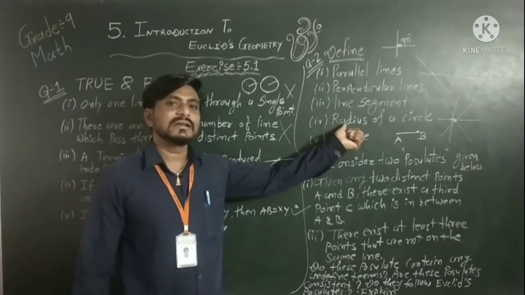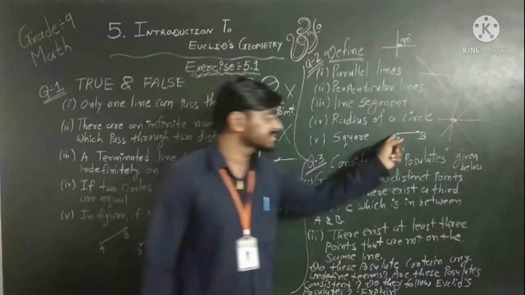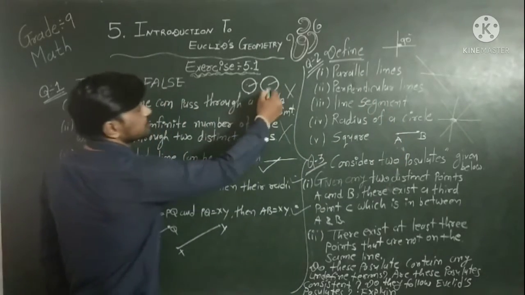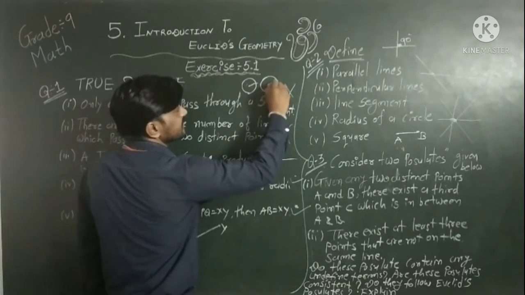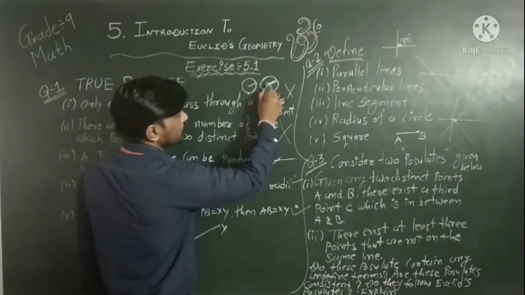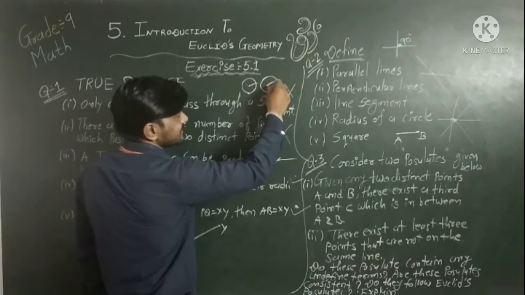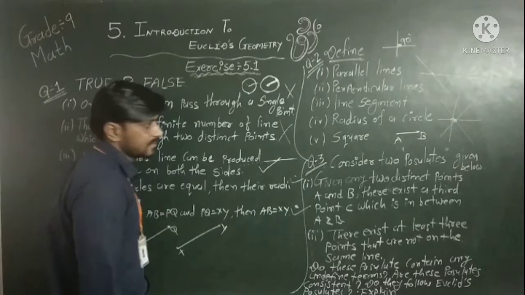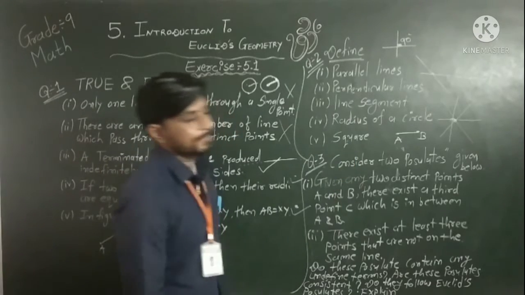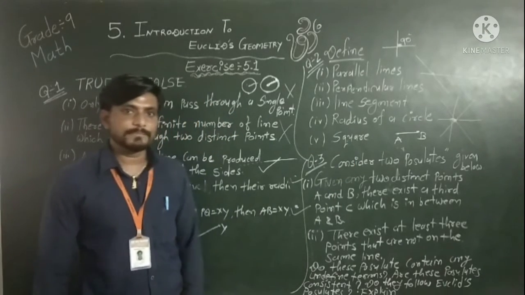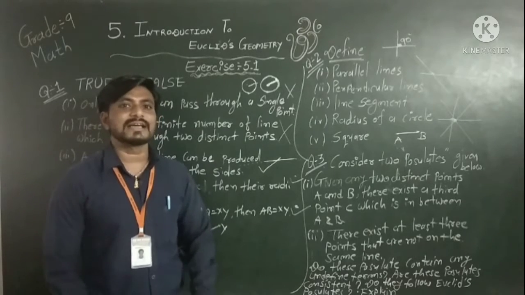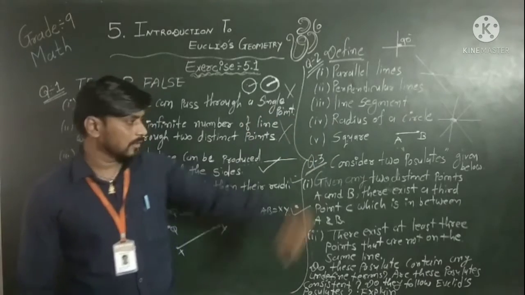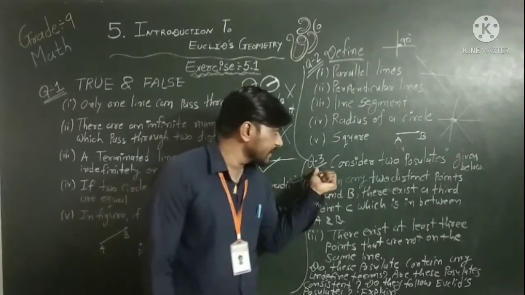Now what is the radius of a circle? Radius is a line segment whose one end is the center and second end is on the circle. Suppose this is a radius. So this is basically one type of line segment whose one endpoint is the center and second endpoint is on the circle. It is said to be a radius of the circle. Now what is a square? A square is a quadrilateral. If all angles and all sides are the same, then that quadrilateral is said to be a square.